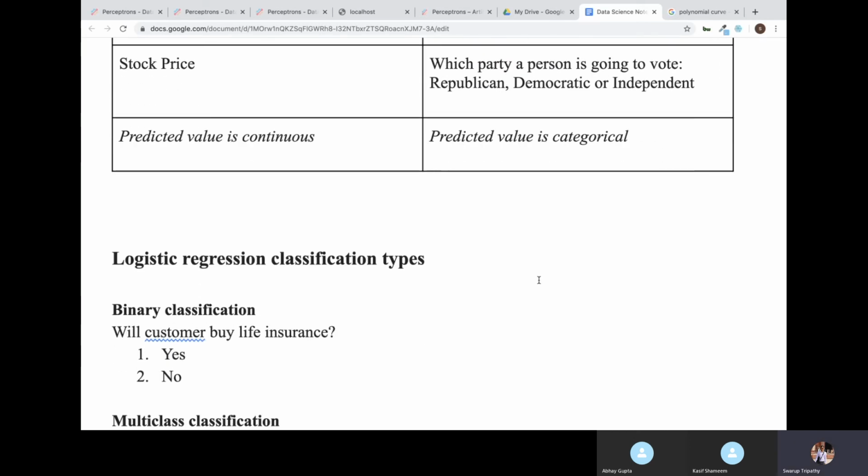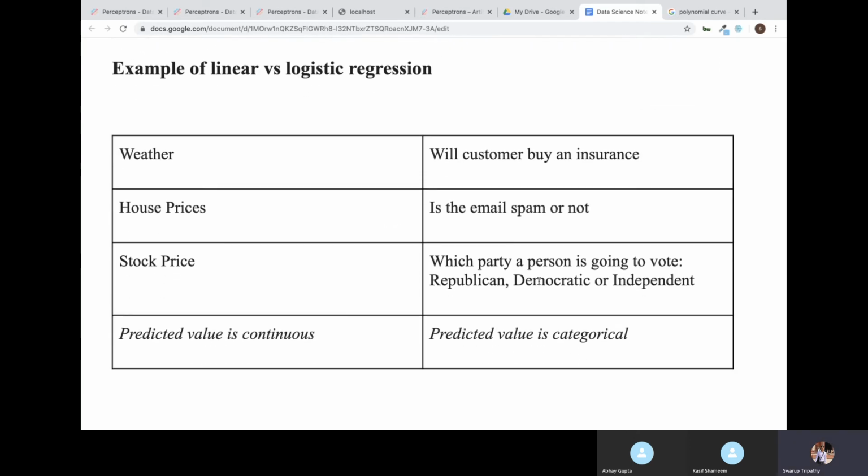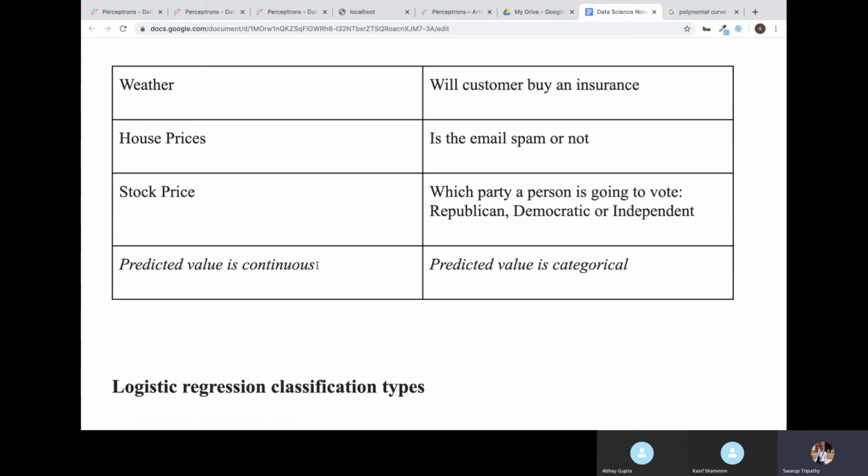Now some examples of linear versus logistic regression. Predicting the weather condition, like what is going to be the weather, is linear. Will a customer buy an insurance or not? That will be logistic. Similarly, house price, which is continuous, will be linear. Is an email spam or not? It will be logistic. So the predicted value in linear regression is always continuous. The predicted value in logistic is always categorical.